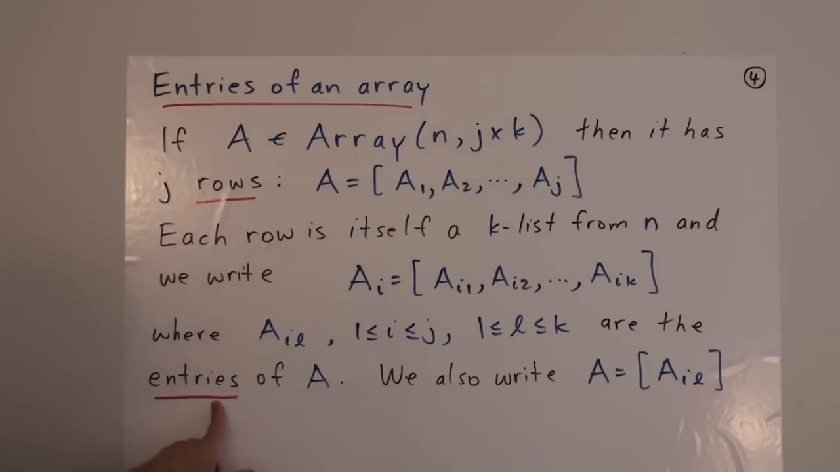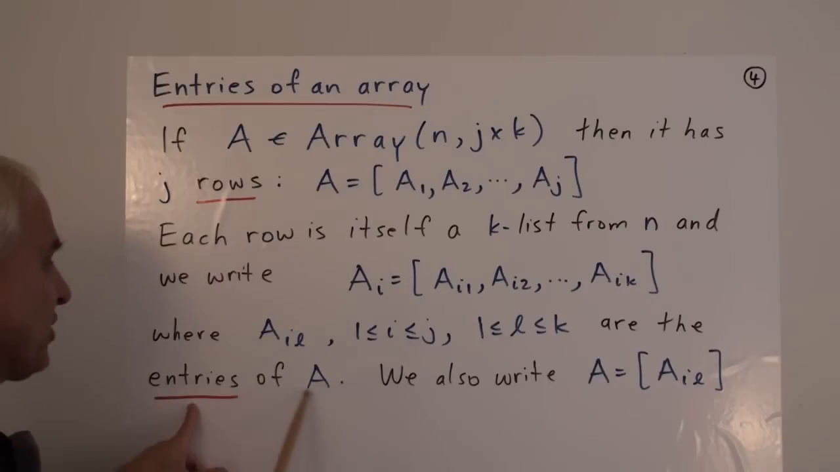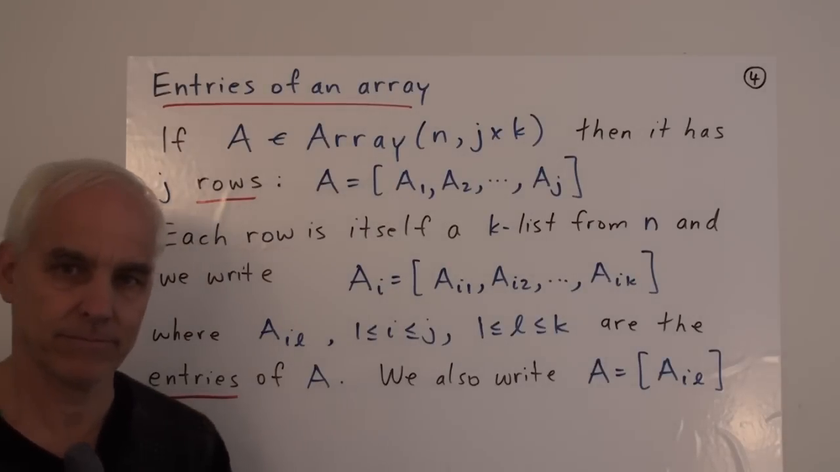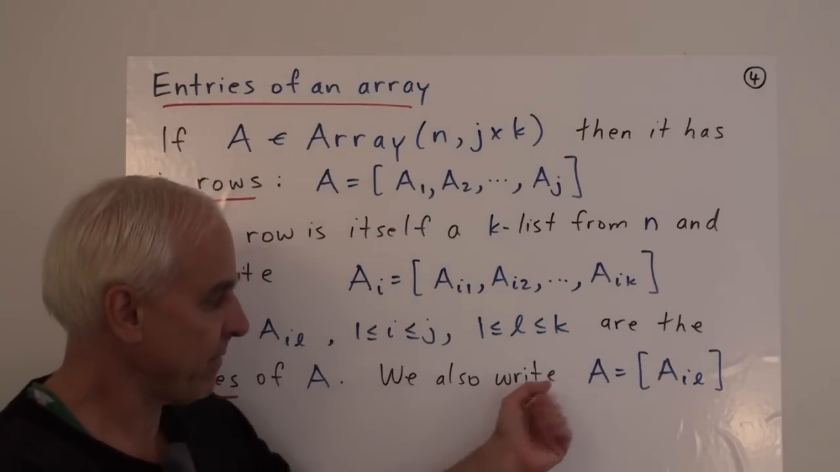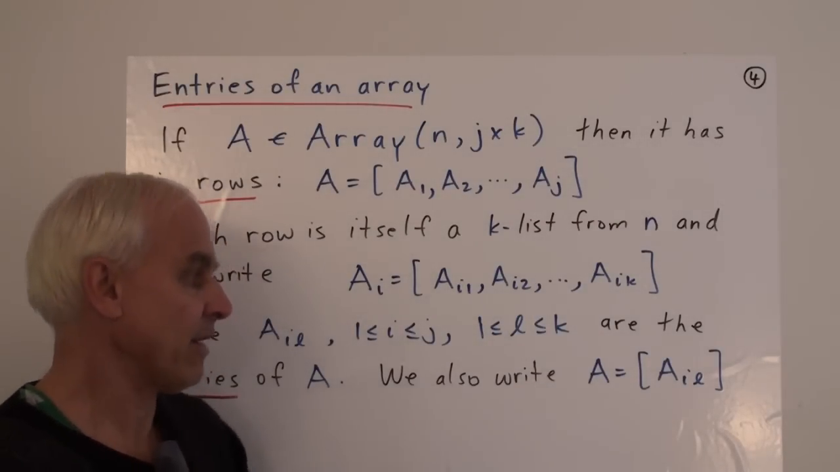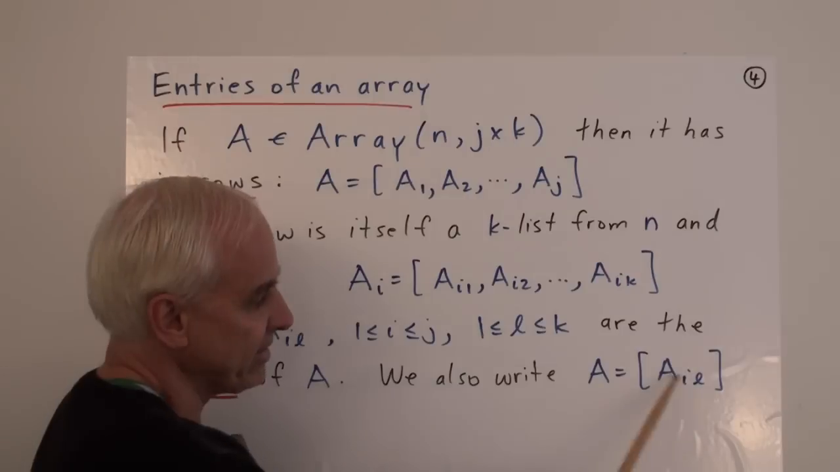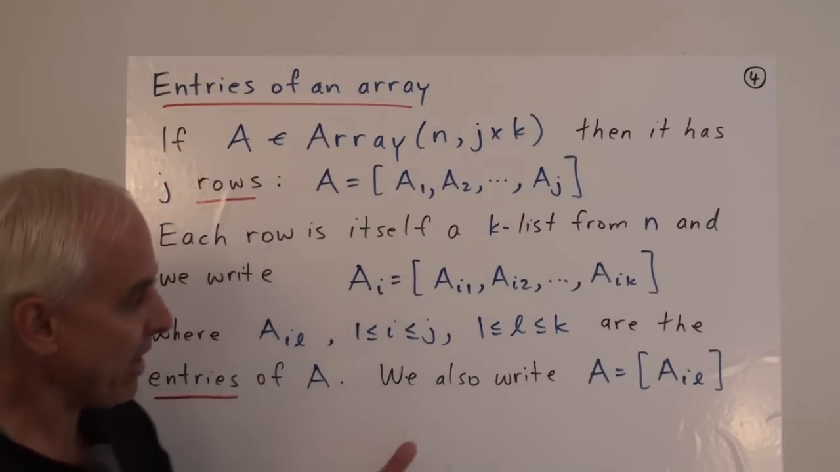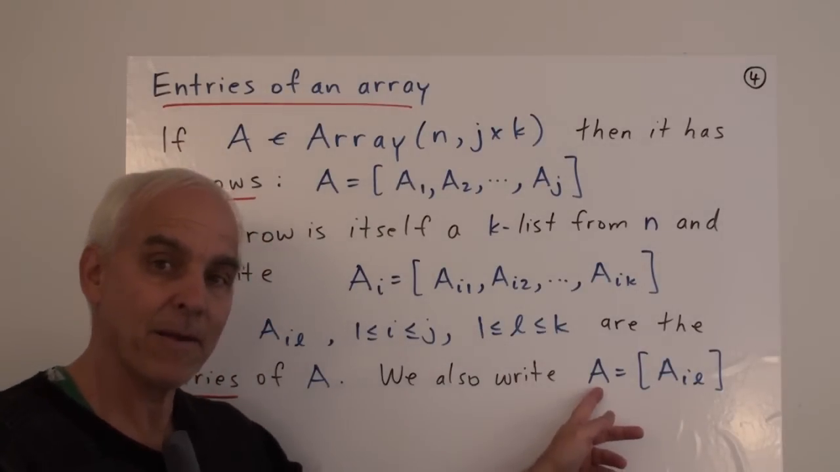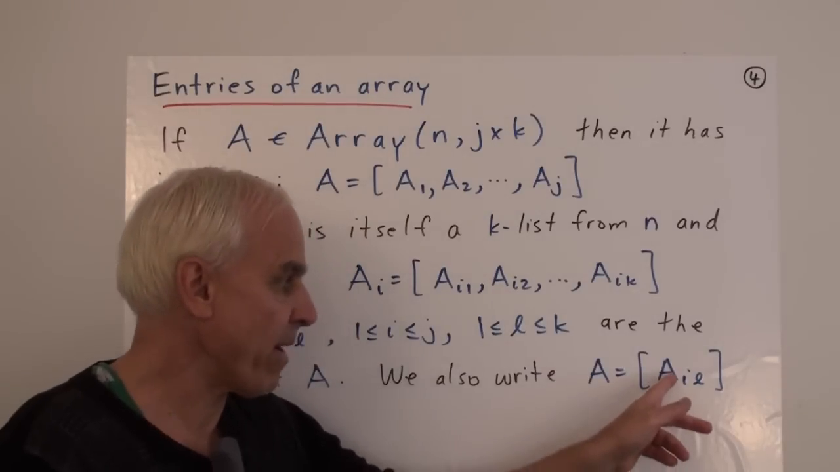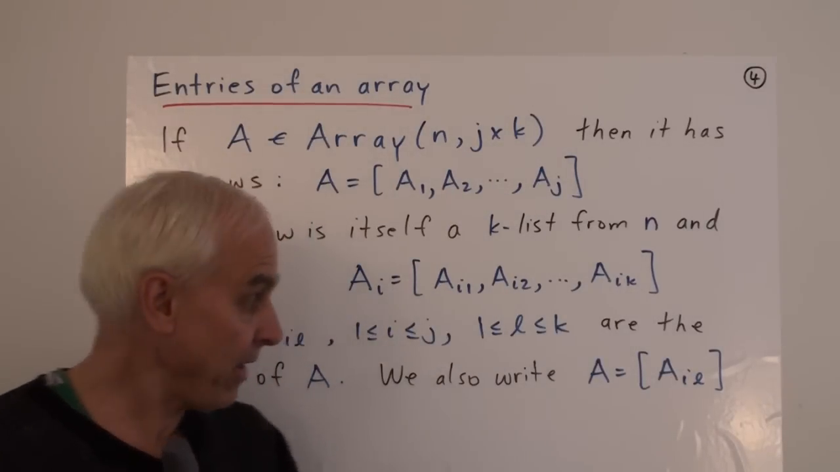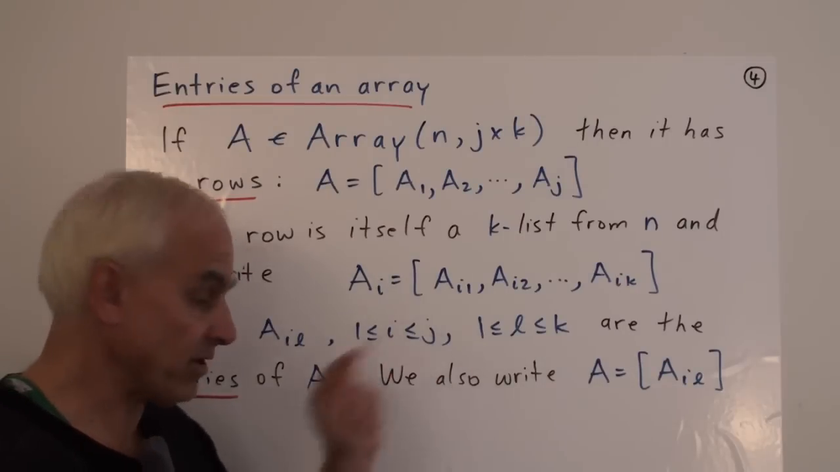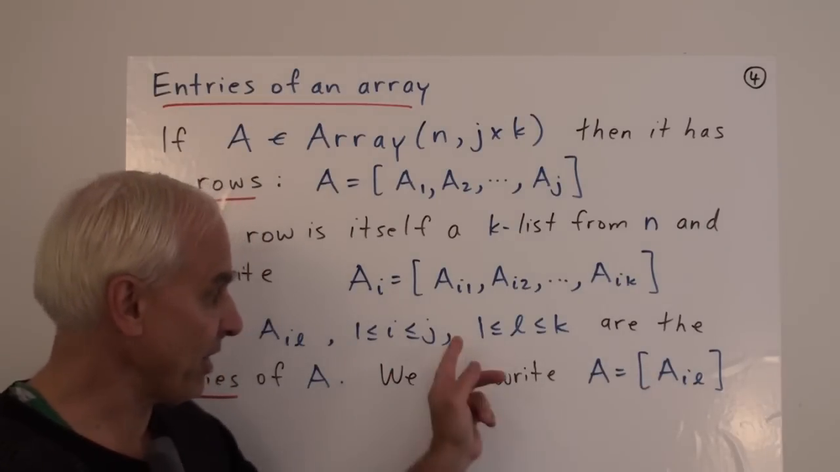We will use the word entry, so these things here, which are actually numbers, are going to be the entries of A. Then we can rather efficiently write the array in this notation with square brackets and A sub il, reminding ourselves that this is an array whose typical entry is of the form A_il. And if we know it's a j by k array, then we know that i is running from 1 to j and l is running from 1 to k.